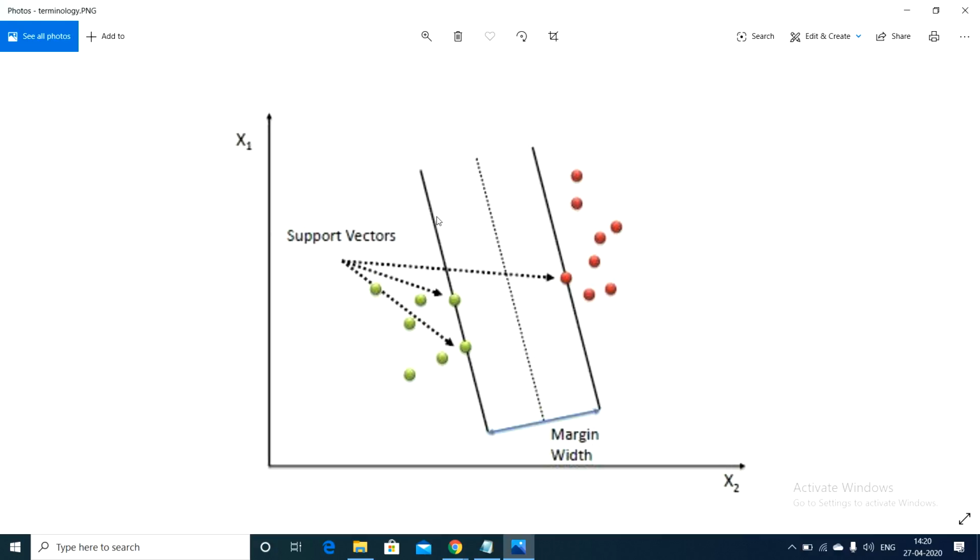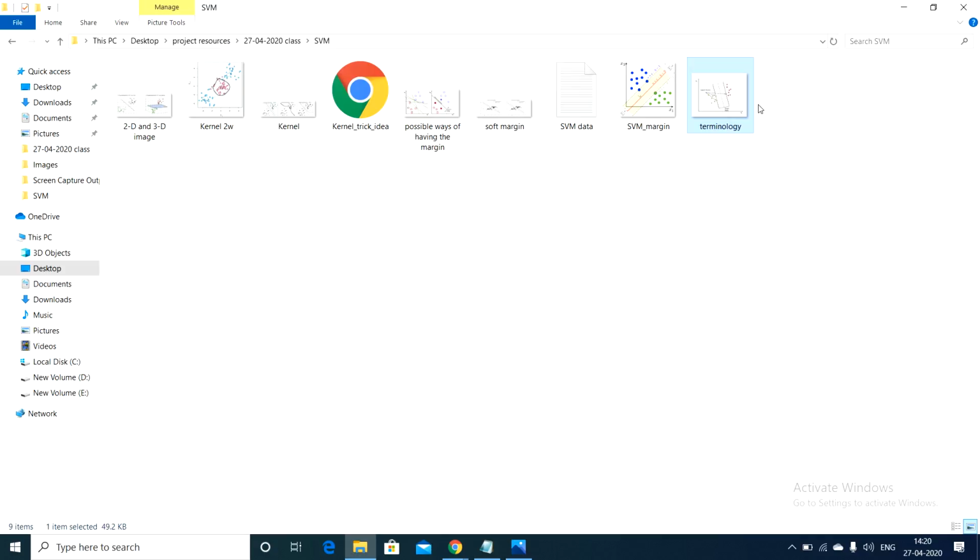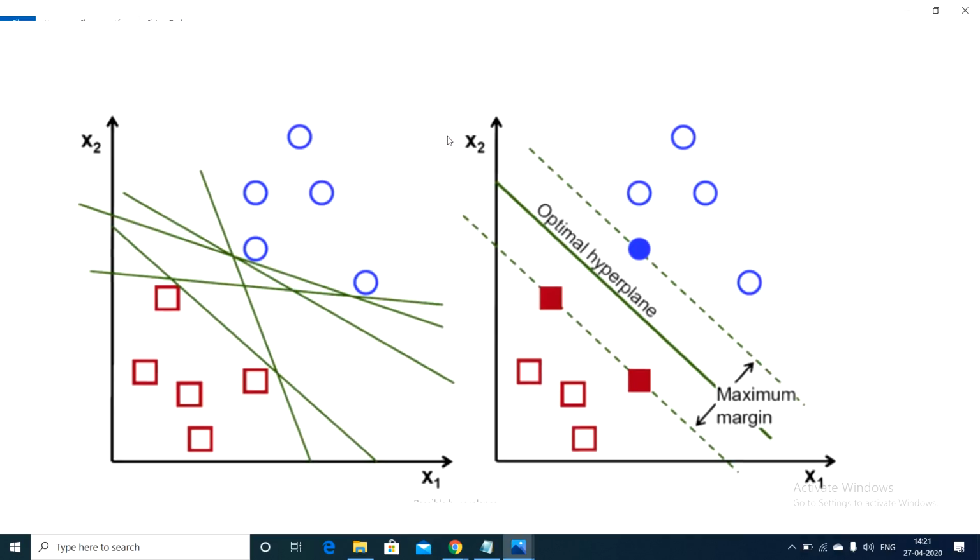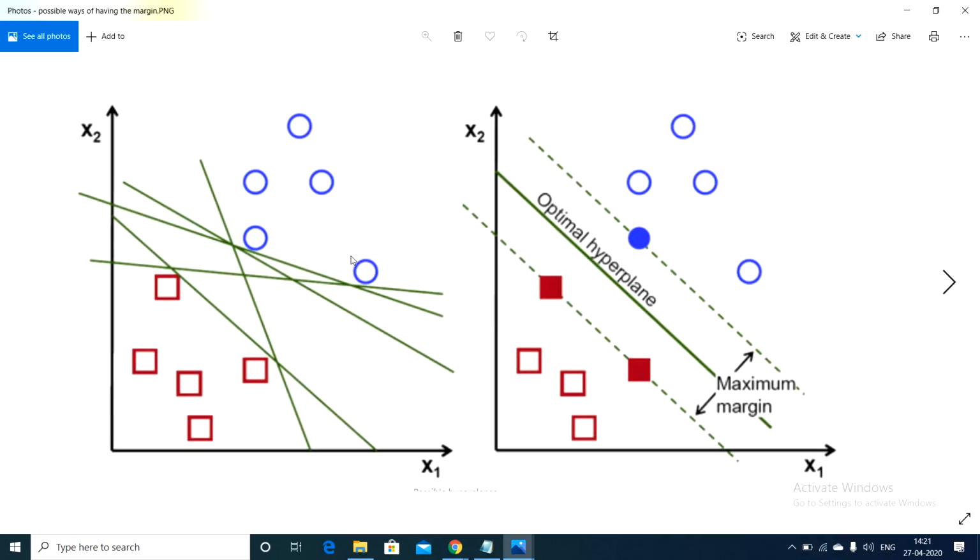Now, is this the only line we can draw between the two classes? No, we can draw many lines. Let me show you one diagram. As you can see, blue dots represent one category, and red dots represent the other category, guys.